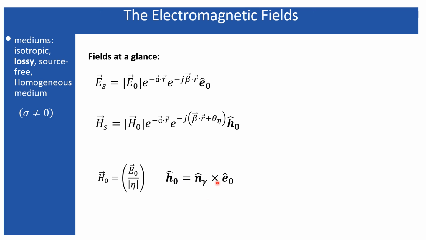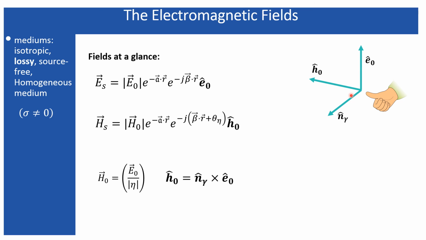and this represents that the direction of the magnetic field is perpendicular to the direction of the propagation vector and to the electric field. That means if this one is the electric field, and this is the propagation vector, obviously the magnetic field will be perpendicular to this plane, the E naught and gamma plane.